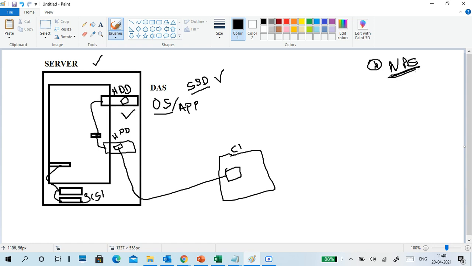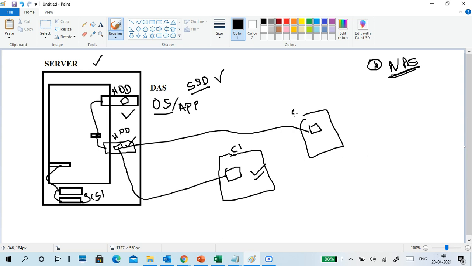So why do we call it that? NAS means I'm not storing here, I'm storing in a central place. If I store in a central place, anybody can access it from here, right? For example, there is a common shared folder that I share with everyone.